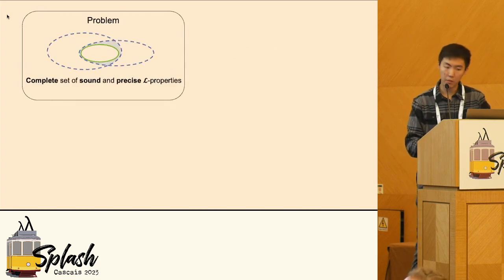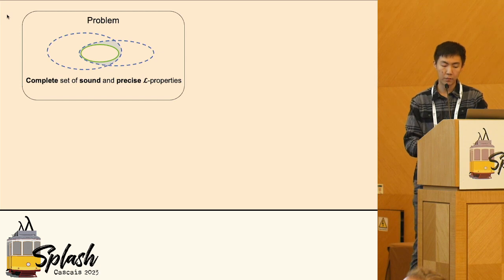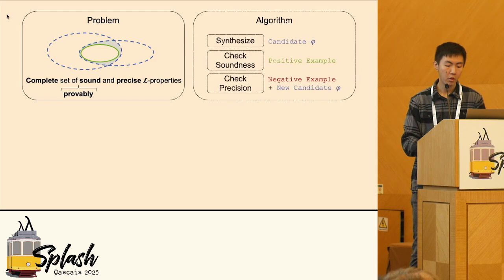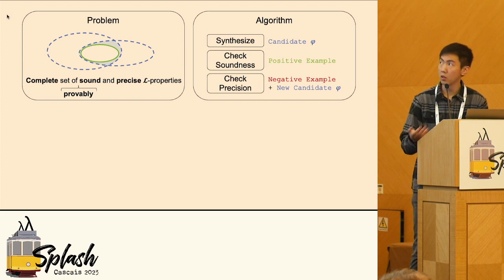Now, let me give the summary of our work. The first key point, our problem is to find a complete set of sound and precise L properties with provable guarantee. And our algorithm is example-based inductive synthesis that uses three main components: synthesize, check soundness, and check precision. Here, the check precision is the second key point.